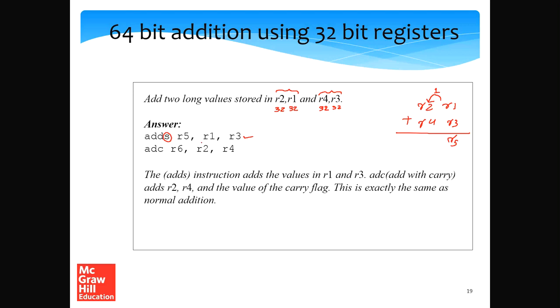Subsequently, we add R2 and R4, but we use the ADC instruction because this adds R2 and R4 plus the carry. That's a very important thing: it also takes into account the carry that might have been generated. It adds R2, R4 and the carry and saves the result in R6. So ADDS adds the values in R1 and R3, and ADC, add with carry, adds R2, R4 and the value of the carry flag, which is exactly the same as normal addition.